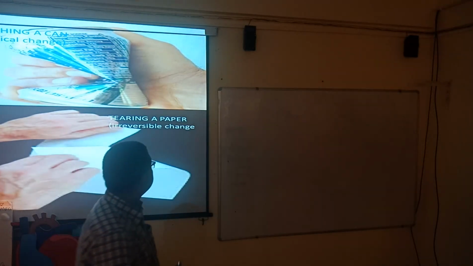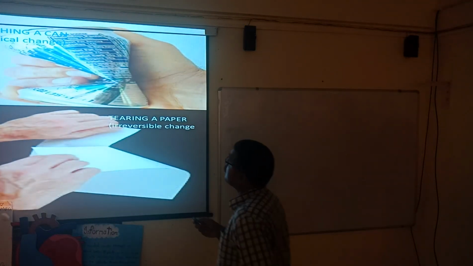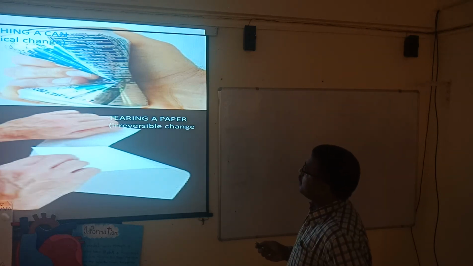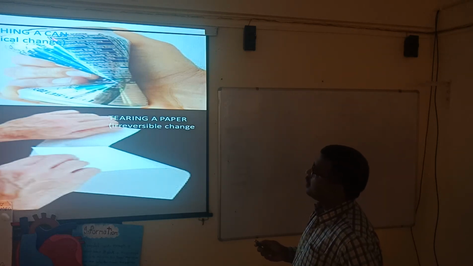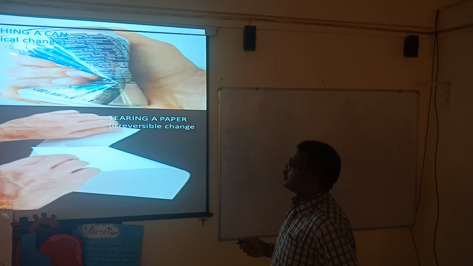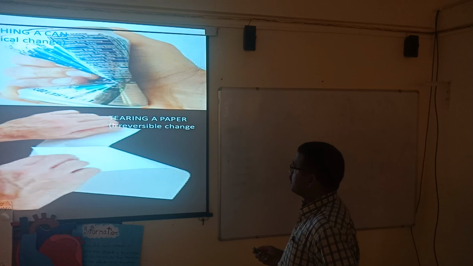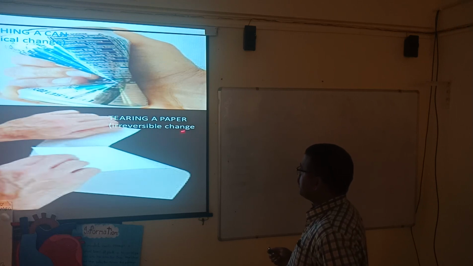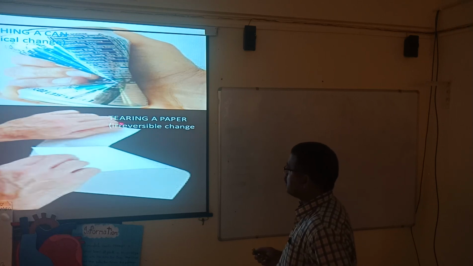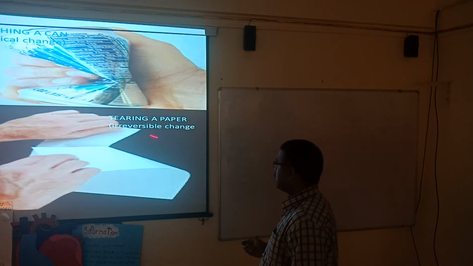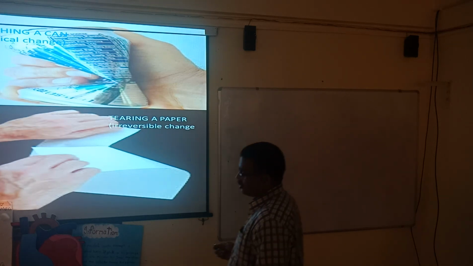Here, crushing a can. A can can be crushed, and it can again be converted into the old one. That's why it is a physical change. Tearing a paper: once you tear the paper, it cannot be joined again. That's why it is an irreversible change.